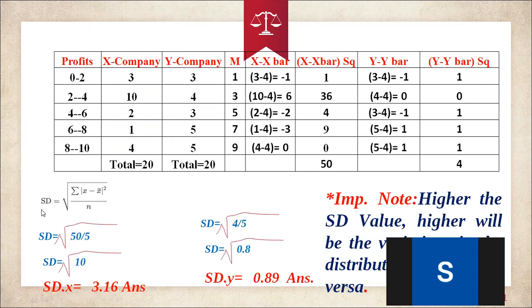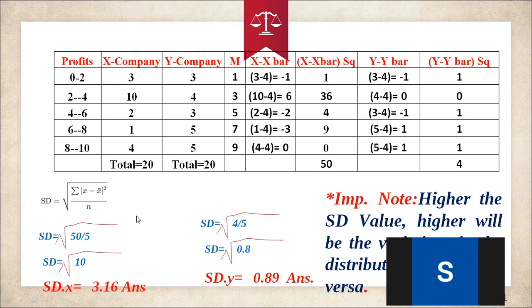Whereas the standard deviation for Y company is the square root of the summation of y minus y bar whole square divided by n. The summation of y minus y bar whole square is 4, and the number of observations is 5. 4 divided by 5, when you take the square root, you are going to get about 0.89. So this is the standard deviation of y, 0.89, and this is the standard deviation of x.